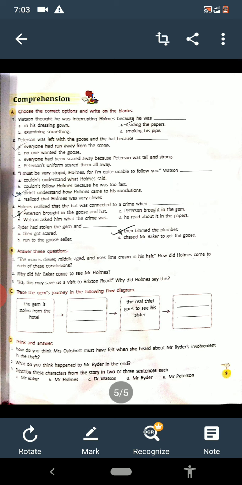And the last is Mr. Peterson. Peterson was an honest and responsible man. He was the door attendant of Mr. Watson who brought the goose and the hat to Mr. Watson. And Watson showed all the things to Mr. Holmes, and in this way the mystery was solved.